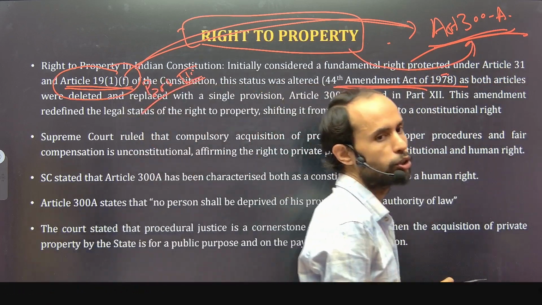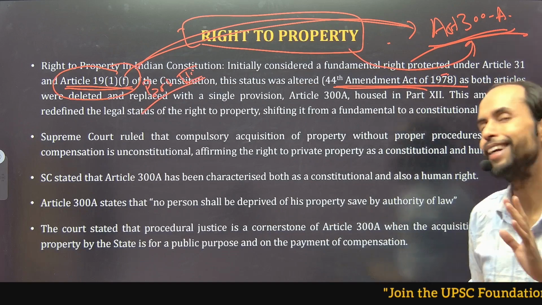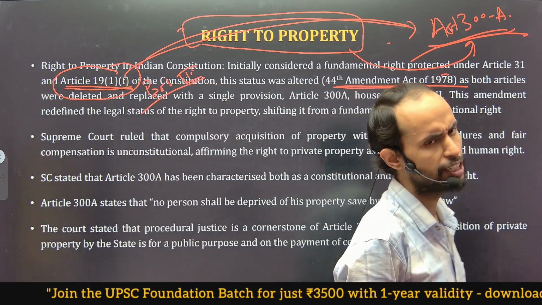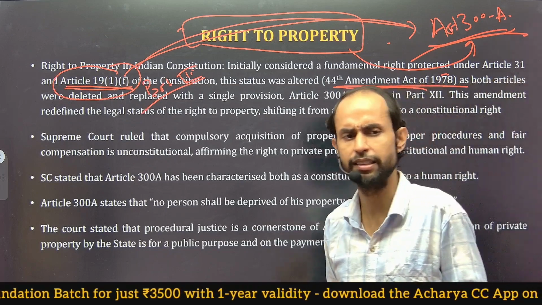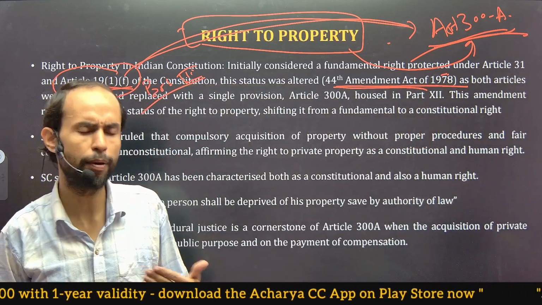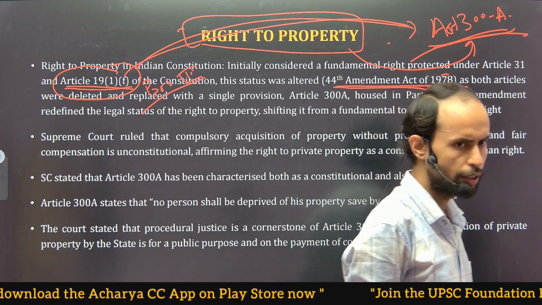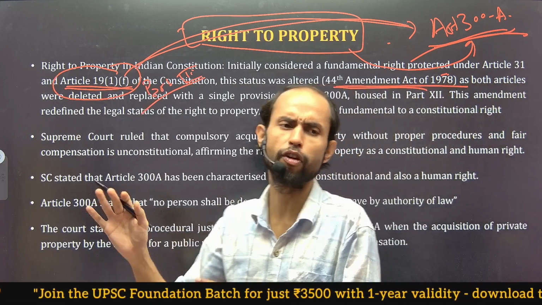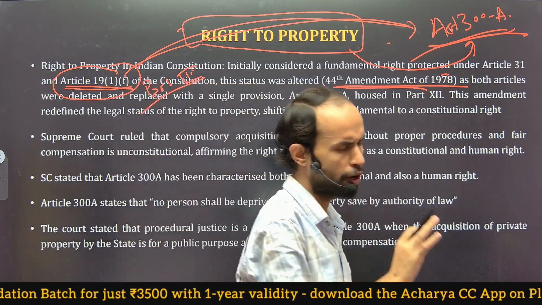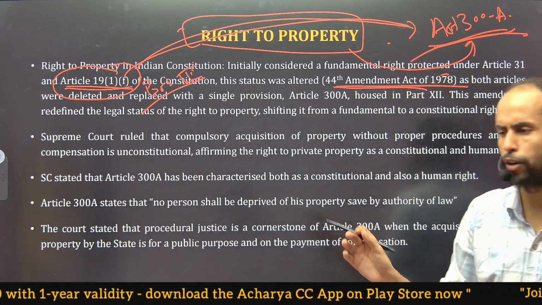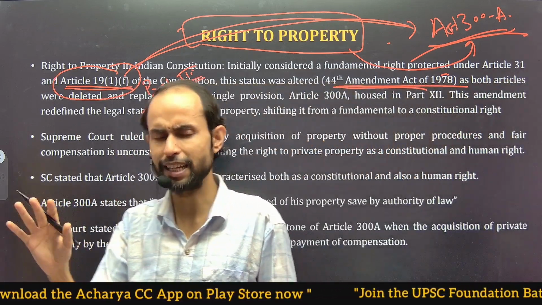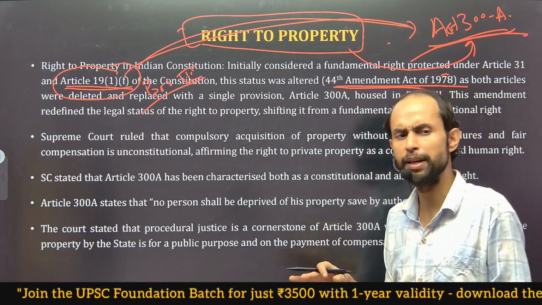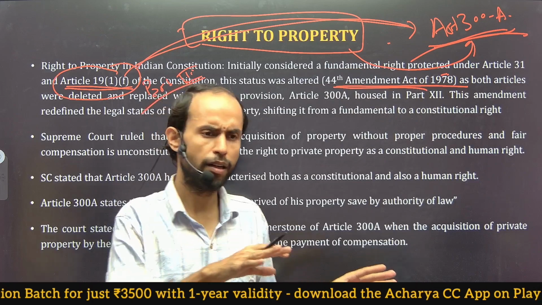Now let me ask you a question. Take the right to vote. In one way or the other, it is mentioned in Article 326, in the form of adult franchise. Everyone who is 18 or above is entitled to vote. That gives you the right to vote. No one can stop you from voting if your name appears on the electoral roll, you are above the age of 18 years, and you belong to a particular constituency as prescribed by the Election Commission of India under the Representation of the People Act. These criteria are mentioned, so you will be granted a right to vote.